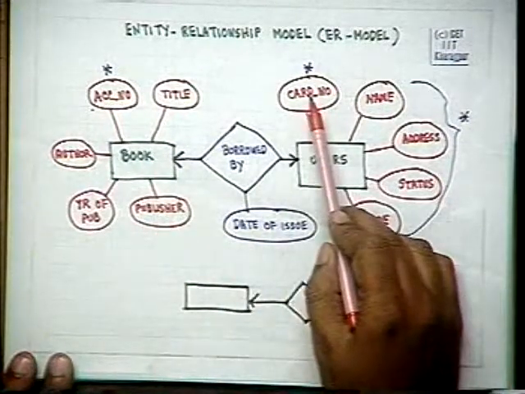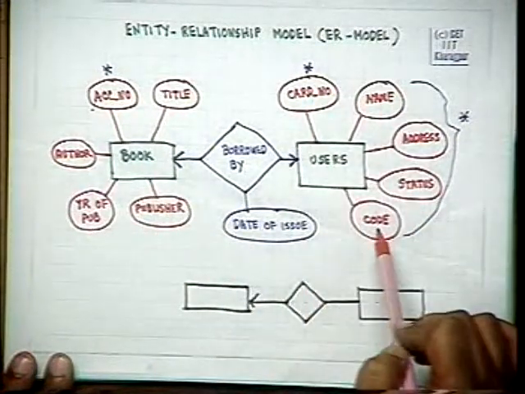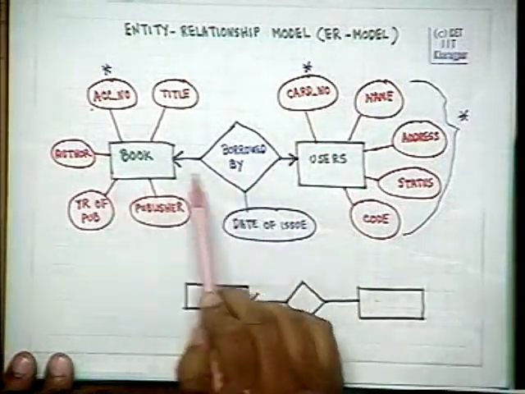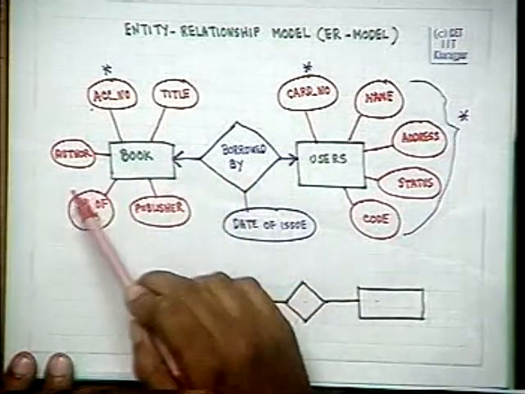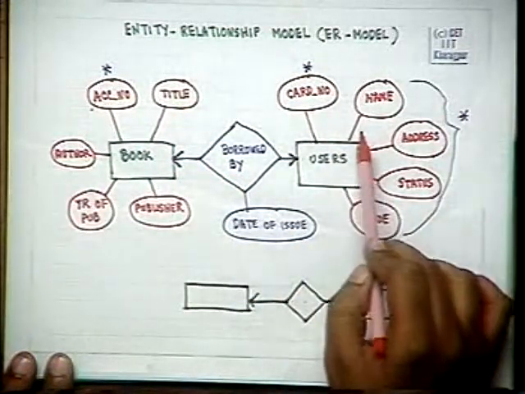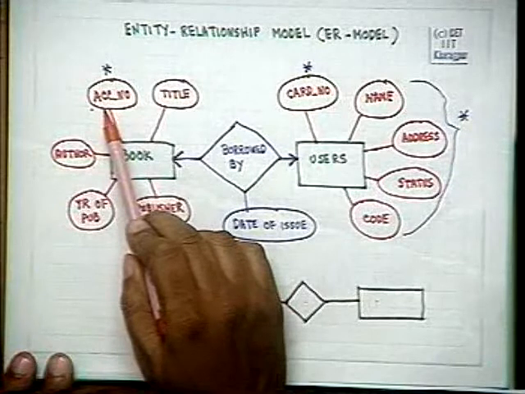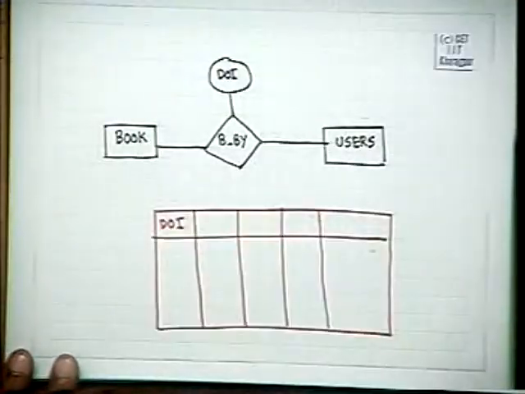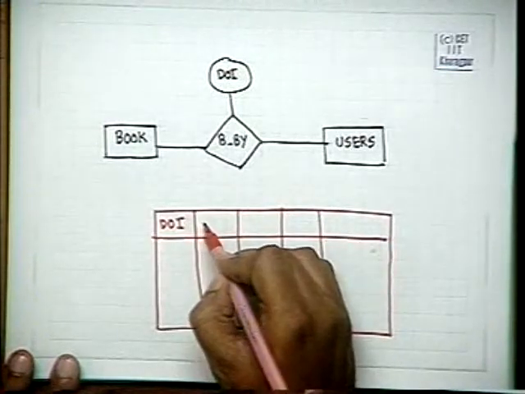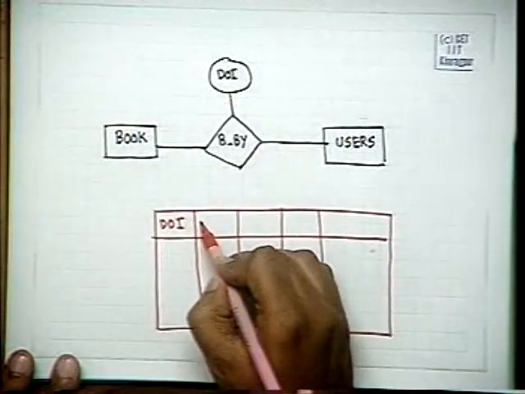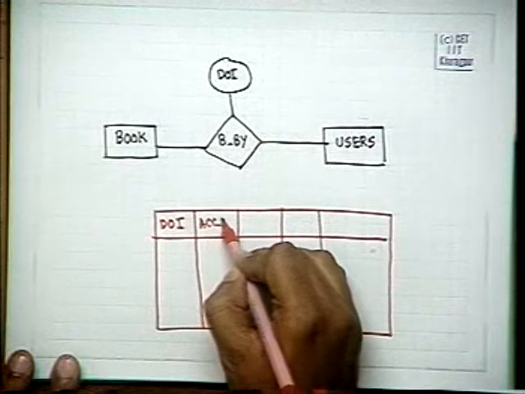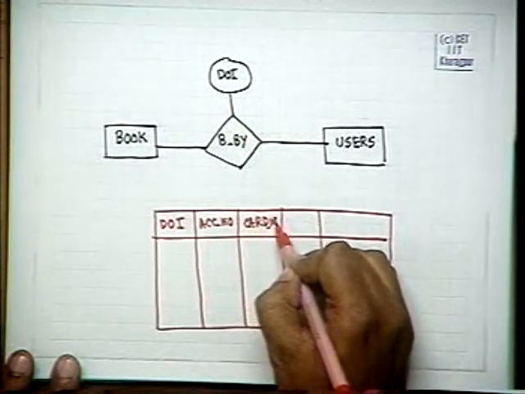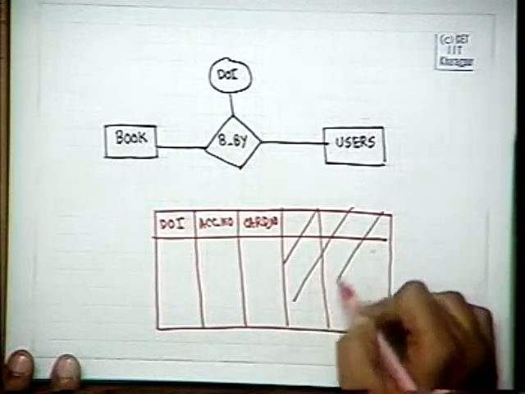If we have the card number of any user, we know all the attributes of the user by looking up the user table. So we need not keep all the attributes in the borrowed by table. We can keep only the prime attribute here and the prime attribute here. So here we will only have accession number and card number, and the rest is not required.